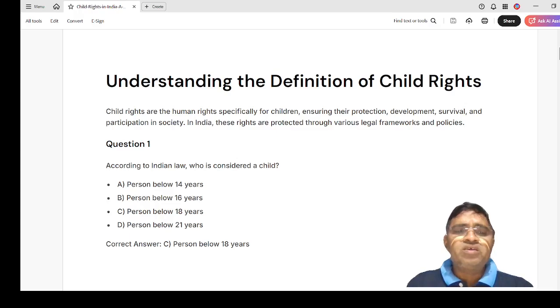See here the four options: a child below 14 years, a person below 16 years, a person below 18 years, a person below 21 years. Here the option is, a person below 18 years is considered a child. So the option is C.